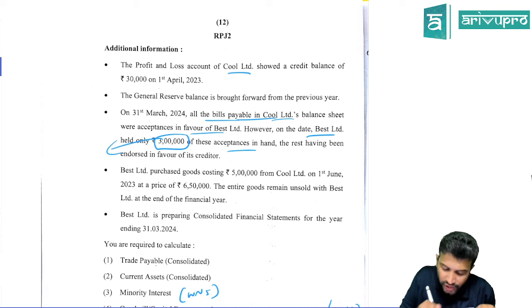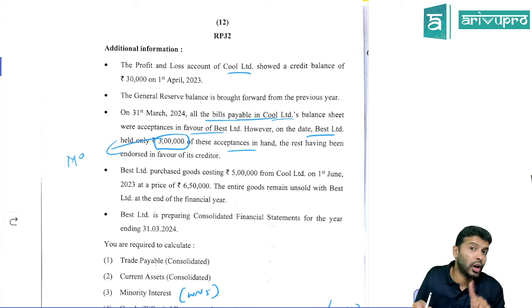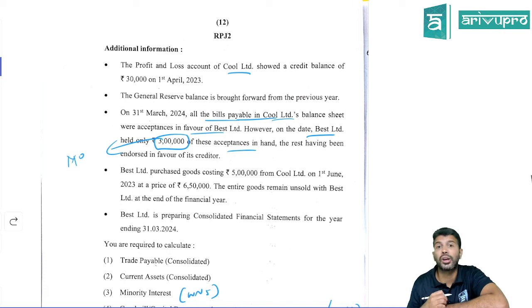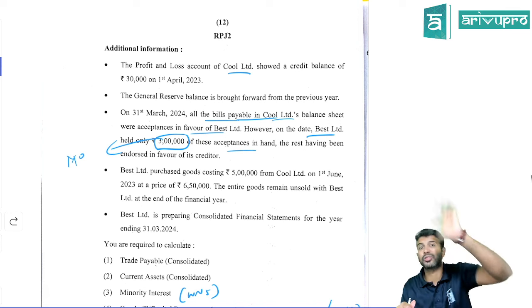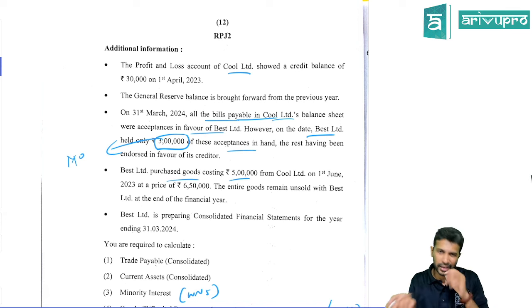So mutual owings here is only 3 lakh rupees because certain bills have been endorsed. Okay, endorsed bills will not be reduced. Only the mutual owing portion, which is 3 lakh, should be reduced from your consolidated balance sheet, both from trade payable as well as trade receivable. That was one adjustment. Here it's goods sold by parent to subsidiary, I think.